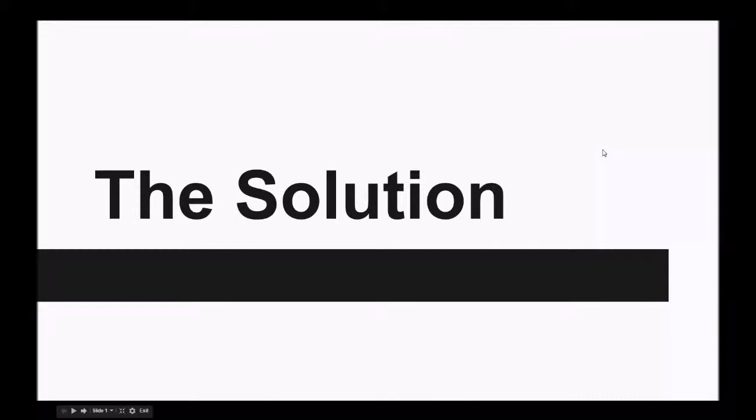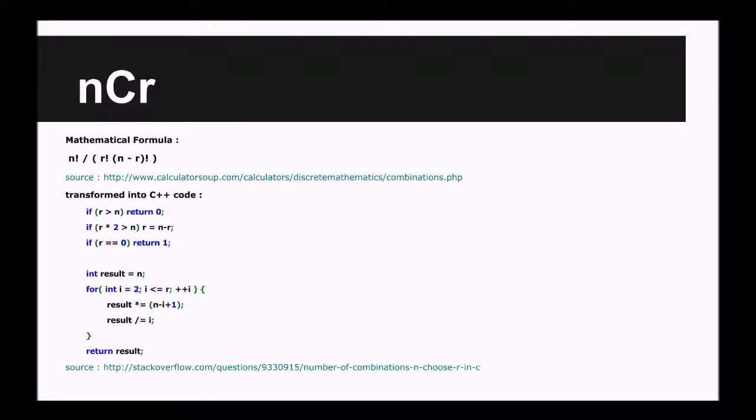Okay, now as for the solution of the problem, before I get into our formula for the solution, I'm going to go through some of the formulas we created and used inside our solution for simplicity's sake. The first formula I'm going to go through is nCr. Now, nCr is a popular formula in probability. It's basically telling you, I have n people, and I want to know exactly how many ways they can be arranged into groups of r. So here's the mathematical formula that we found on this source, and that transformed into C++ code is on this source. We did not come up with any of this ourselves.